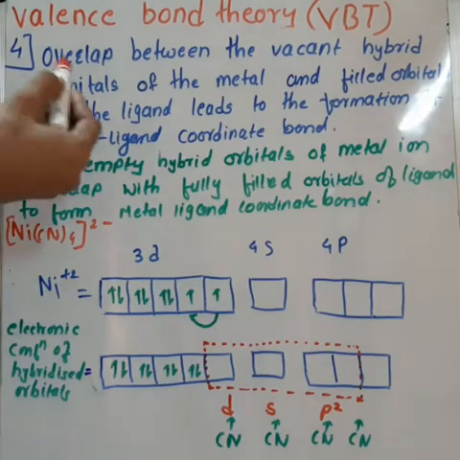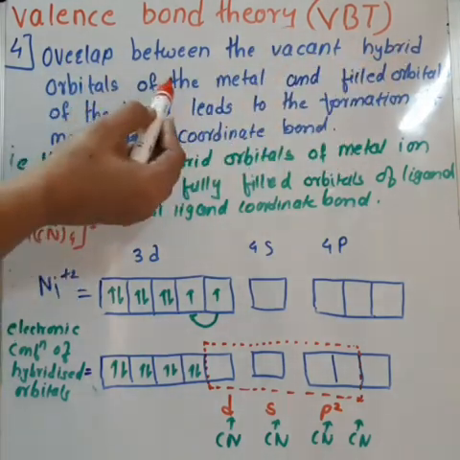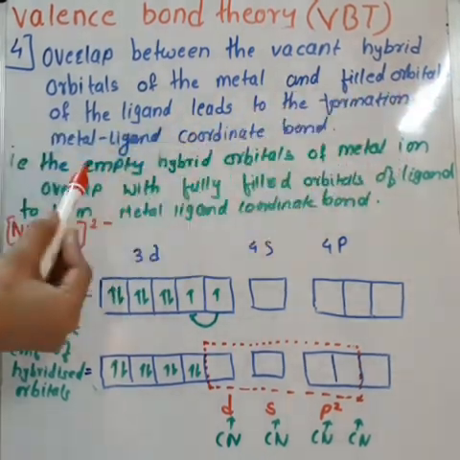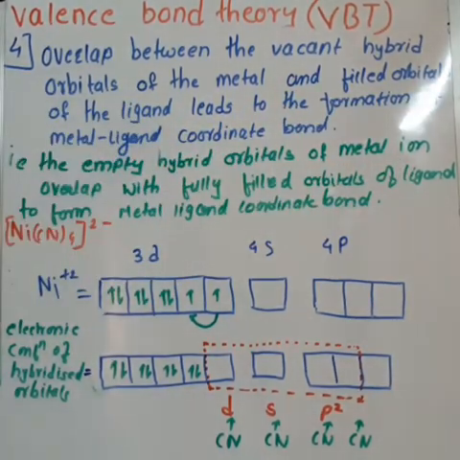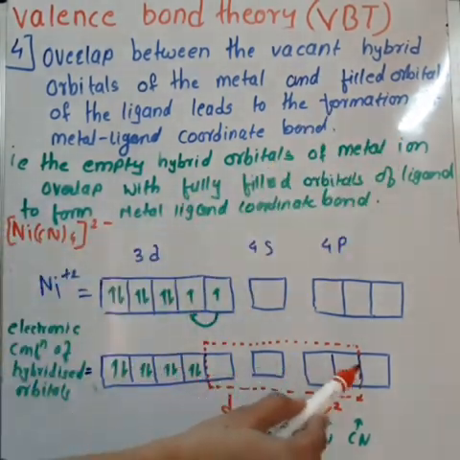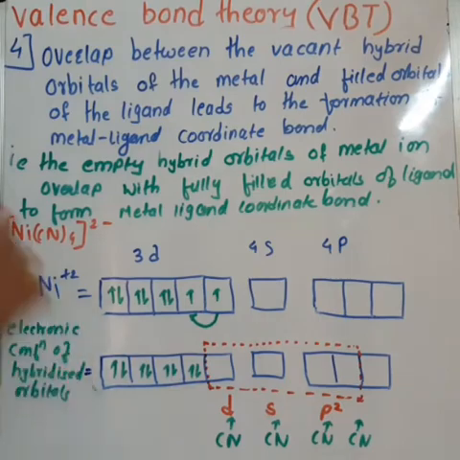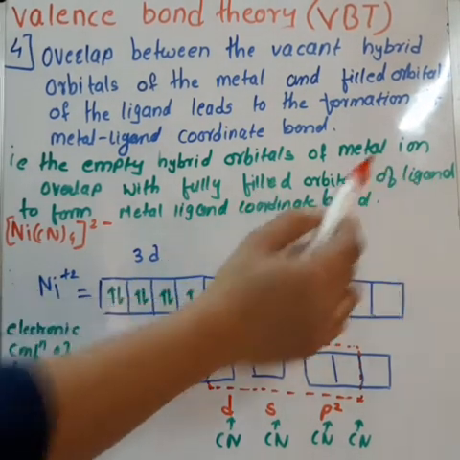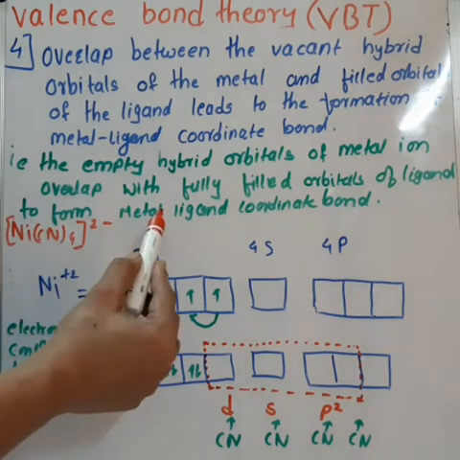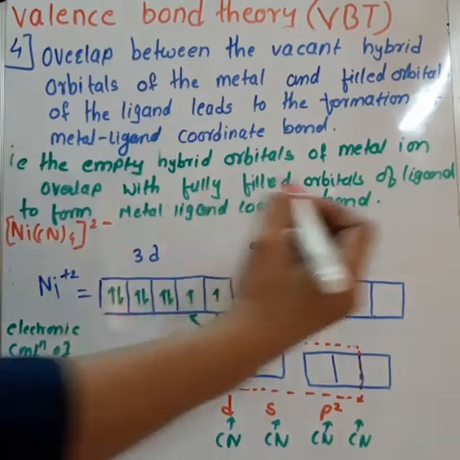Fourth one is overlap between the vacant hybrid orbitals of metal and filled orbitals of ligand leads to the formation of metal ligand coordinate bond. That is, empty hybrid orbitals of metal ion overlap with the fully filled orbitals of ligand to form the metal ligand coordinate bond.